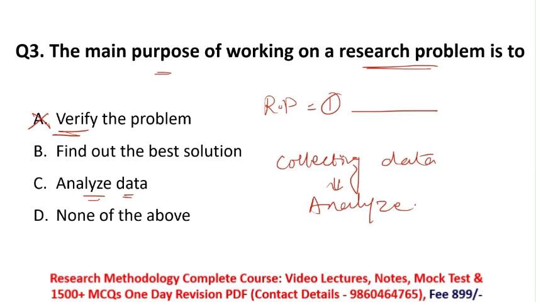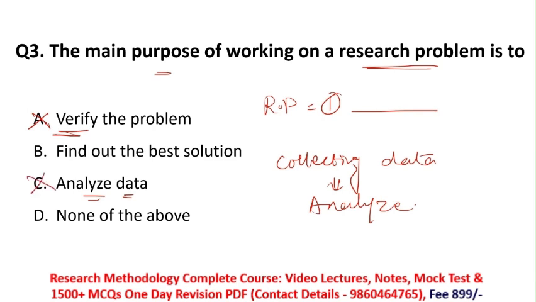Is it correct data, or is it the true data I am expecting? This is the analyzing process. So in research, the analyzing process always comes after collecting data. You cannot directly do analysis. First you have to collect your data, then observe that data, and then analyze it. So here option C is also incorrect.